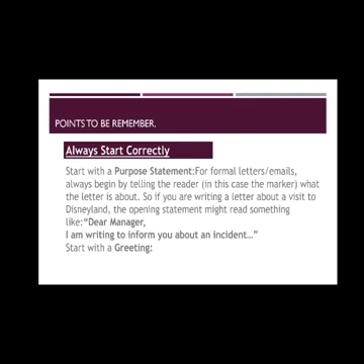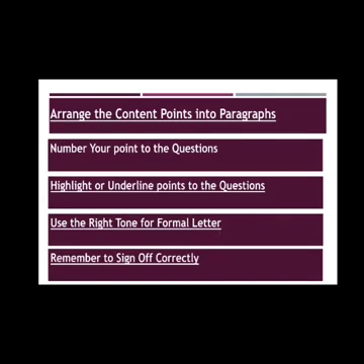If you are writing to a manager or an organization, you might say you are writing to explain, to complain about, or to inform them about something. You have to start in a very proper and polite manner.